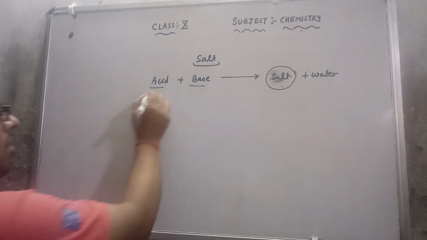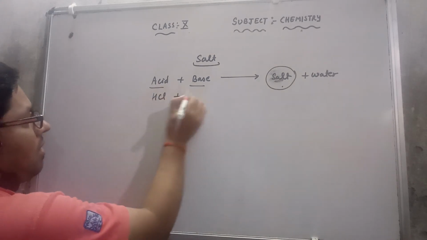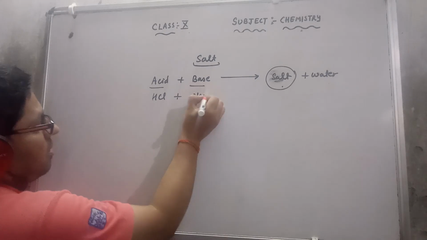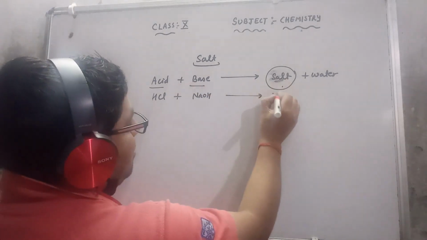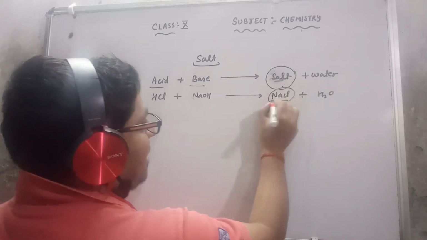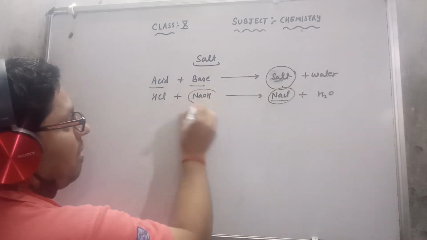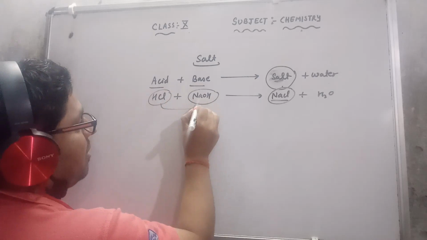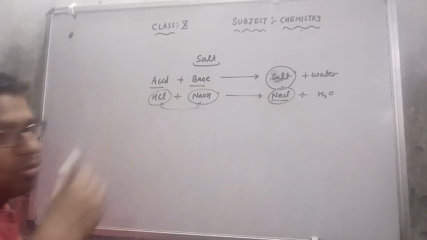Very simple. Suppose the acid is HCl, the base is NaOH, and the salt I get is NaCl, along with a water molecule. So this NaCl is formed when a base and an acid react with each other. So that is a salt.